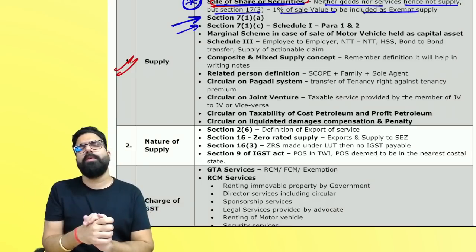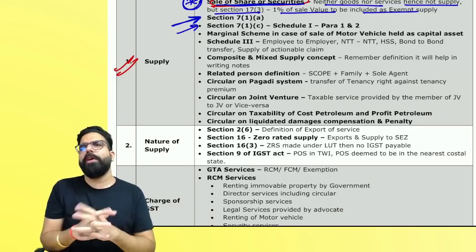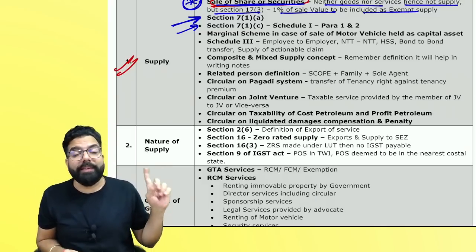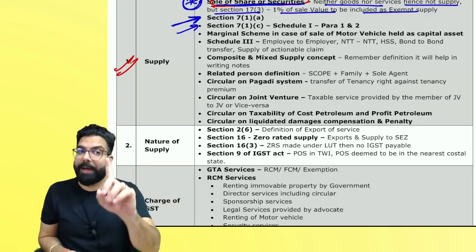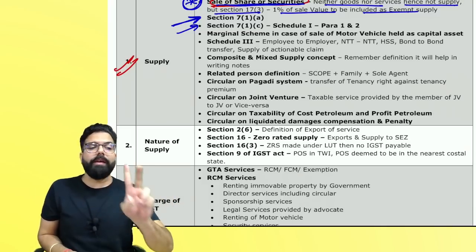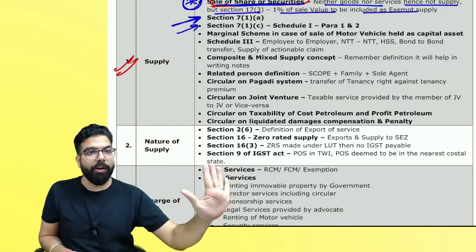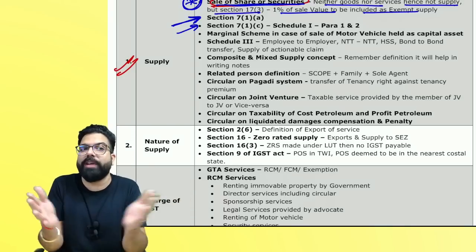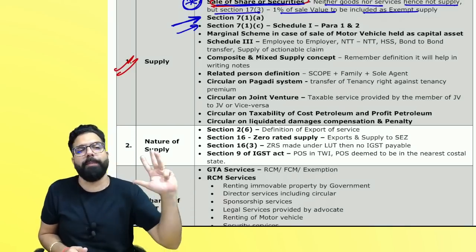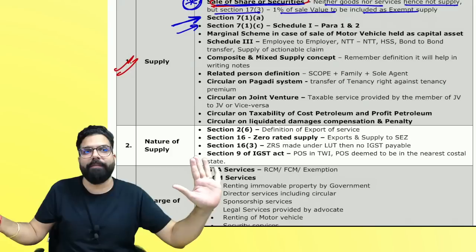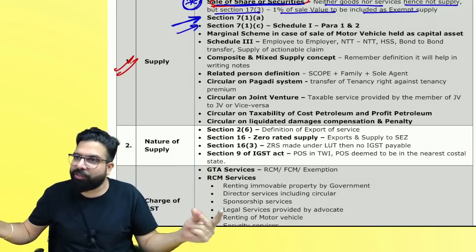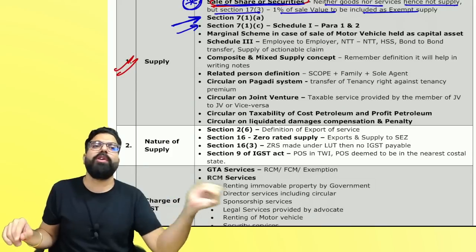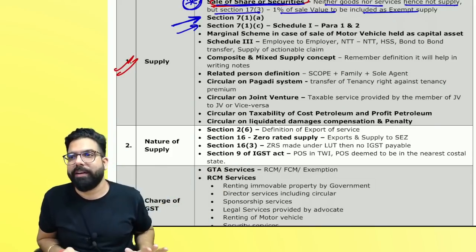The next one over here is in your supply chapter, the most important point, section 7(1)(c). In section 7(1)(c), the two most important points which I have always seen, many times in the big question, are Schedule I, paragraph number 1: permanent transfer of business asset on which ITC is availed only, it's a supply. You will see in your question a lot of times they talk about permanent transfer of business asset where ITC is not taken. If ITC was not taken, it is not a supply. Are we clear, everyone? And hence you will not add anything to the output tax liability.